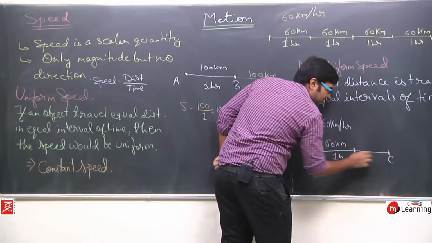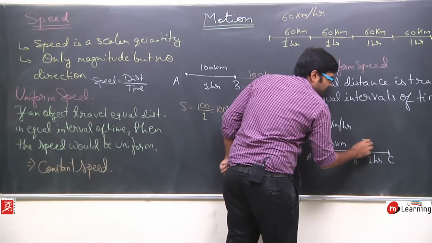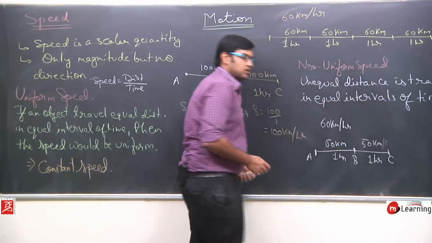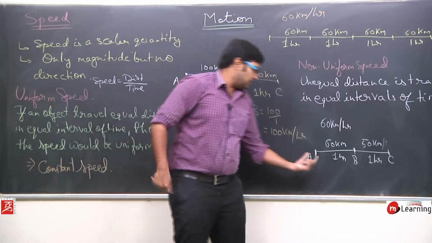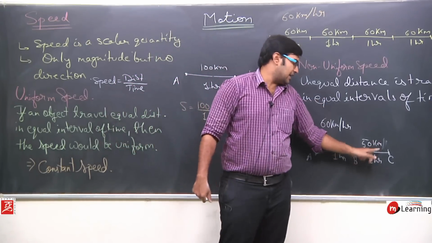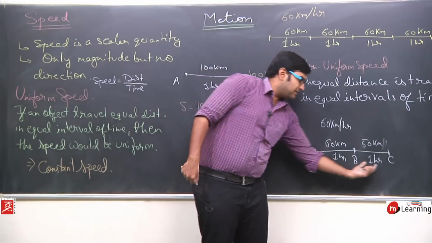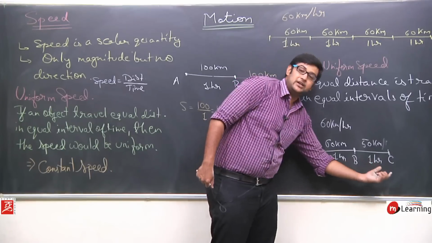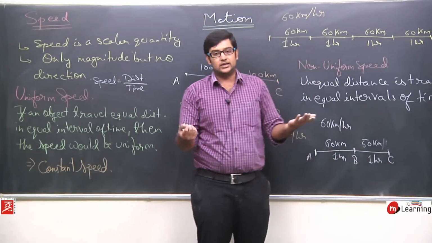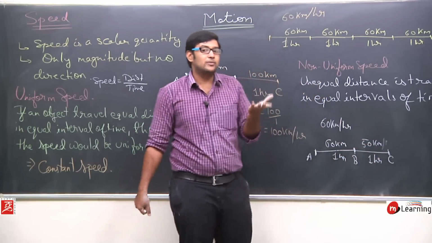Let's say from B to C I traveled again for 1 hour, but this time I traveled only 50 kilometers. So what you can see, in the first 1 hour I traveled 60, that's okay, but in the next 1 hour I traveled 50 kilometers. So what is happening? My time interval is the same. Here it is also 1 hour, here it is also 1 hour, but my distance traveled is different. Here I am traveling 60 kilometers, but here I am traveling only 50 kilometers.